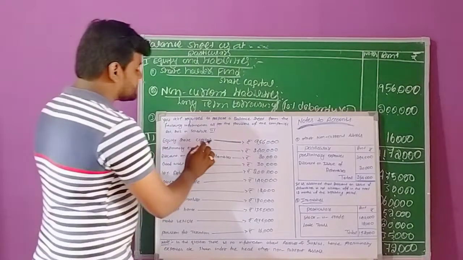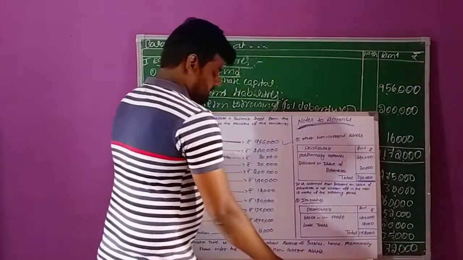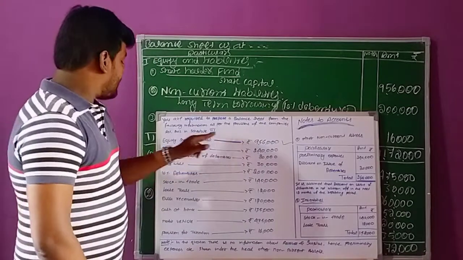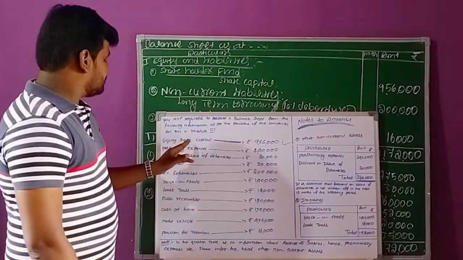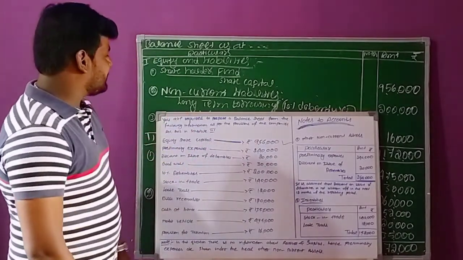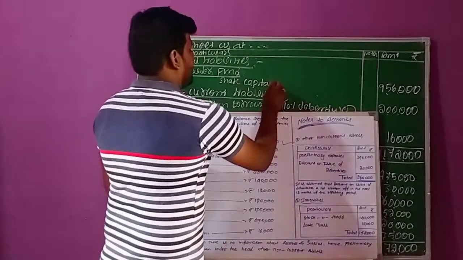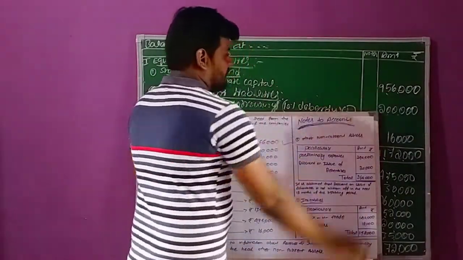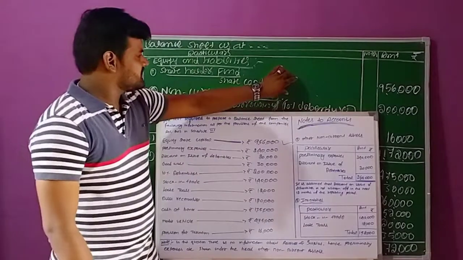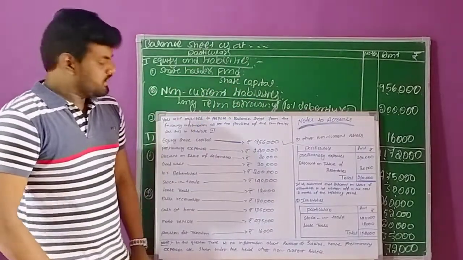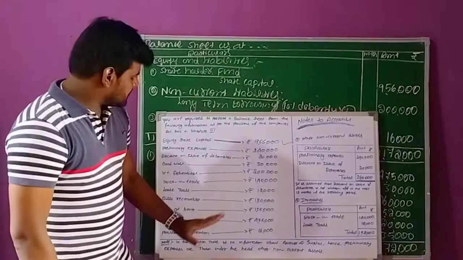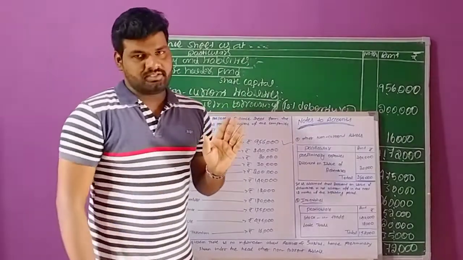The first one is equity share capital, 9,56,000 rupees. They have given only one type of share capital, so in this situation we can directly record share capital 9,56,000 rupees. This is the first transaction related to capital. There are no transactions related to reserves and surplus.